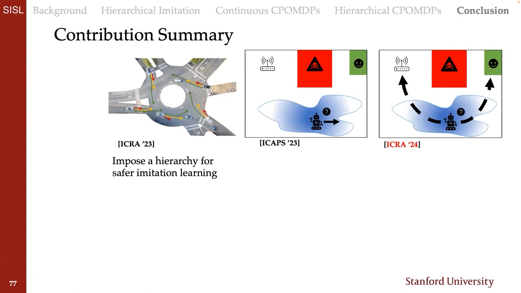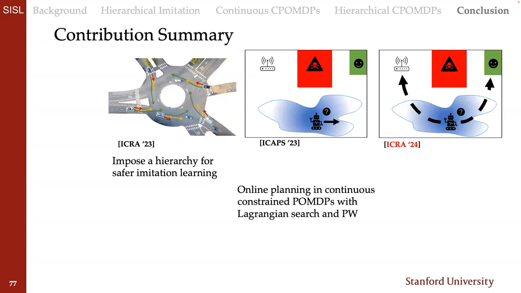In our first contribution, we showed how we can impose a hierarchy for safer imitation learning while using data to overcome objective uncertainty. In our second contribution, we showed how we can do online constrained POMDP planning in continuous spaces by combining Lagrangian search with progressive widening. And in our final contribution, we showed how we can leverage hierarchies to scale online constrained POMDP planning to very large problems, which we saw might also have some nice safety properties.